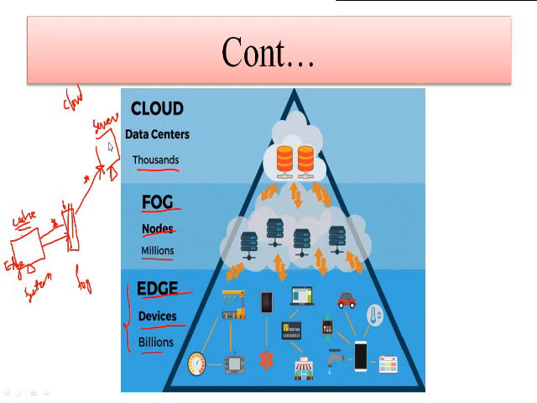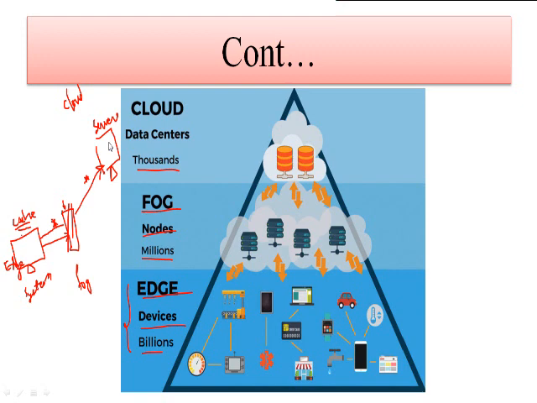अभी mostly if you just go for the edge computing, the processing of the data as well as the analysis of the data and result calculation will be performed within the same network, that is the edge computing. अगर वो intermediate हो रहा है किसी दूसरे node के ऊपर, तो then that is the fog computing, and if it is done on the server side, then it is nothing but the cloud computing.